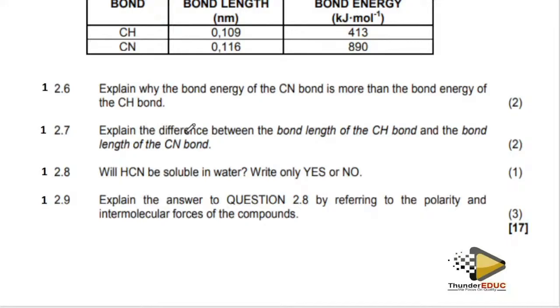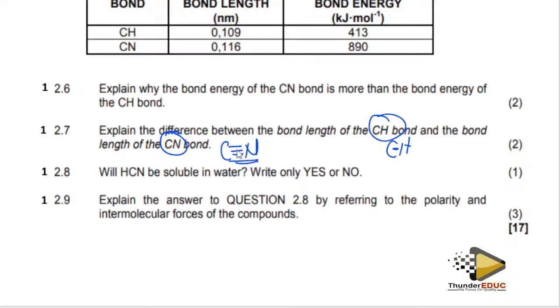Now, when they say explain the difference between bond length and bond energy, bond length of this and the bond length of this. So it is going to bring back to you that the bond length here is C, but one is a single bond, while this one is a triple bond.